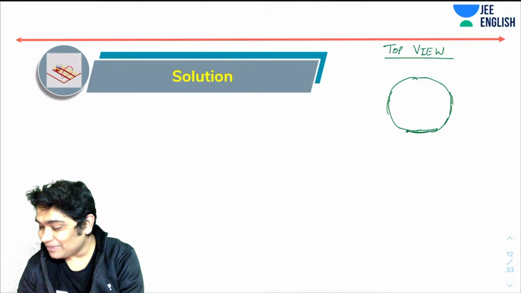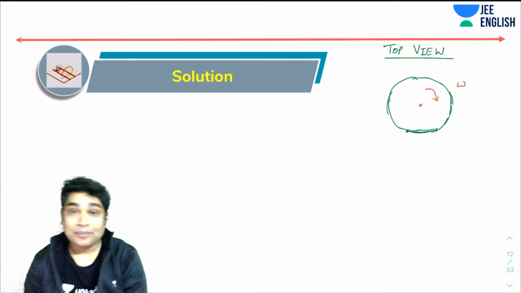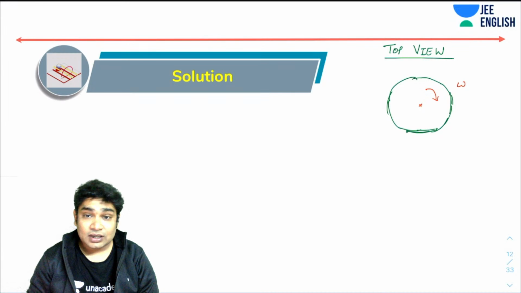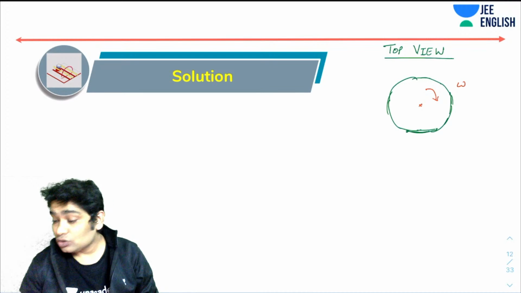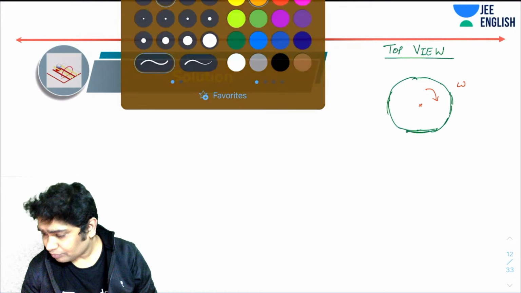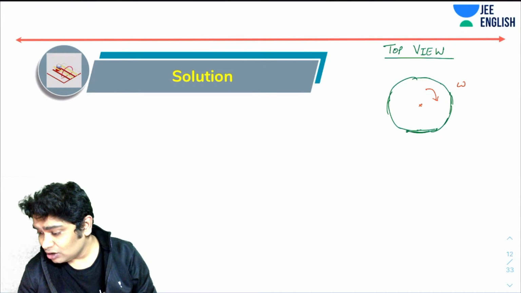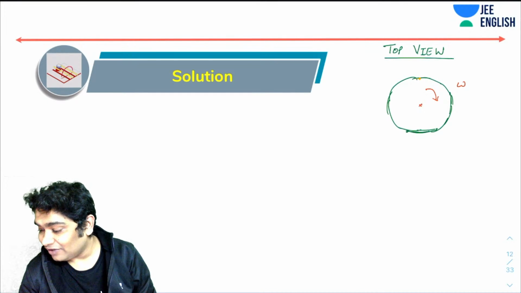So what will happen is, imagine that it is rotating like this with some omega. Now, because of its rotation, it will feel a friction from the ground. Now, that friction would be kinetic. So if you think about things, this edge would have felt a friction in this direction. This edge would have felt a friction in this direction.